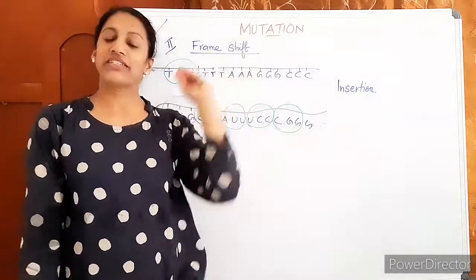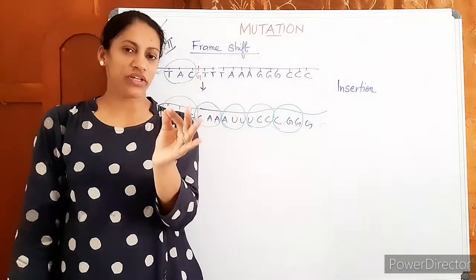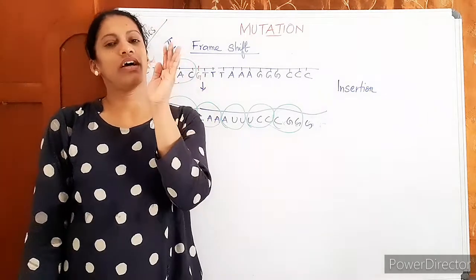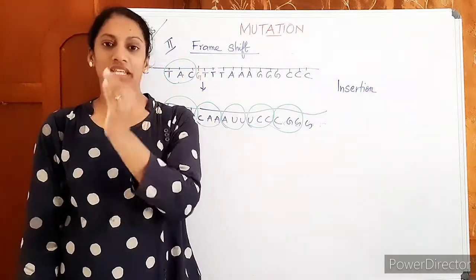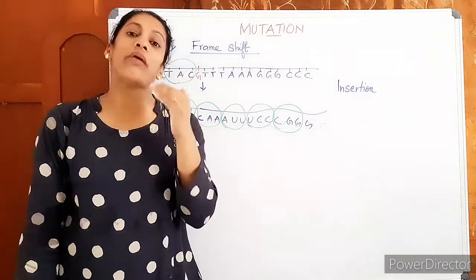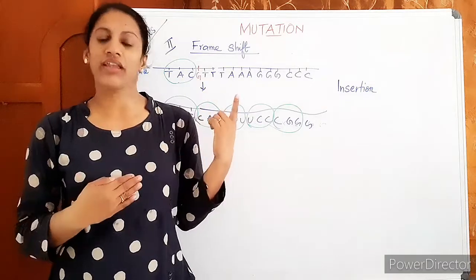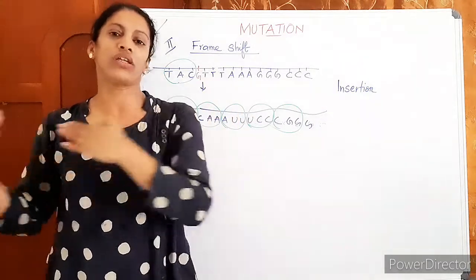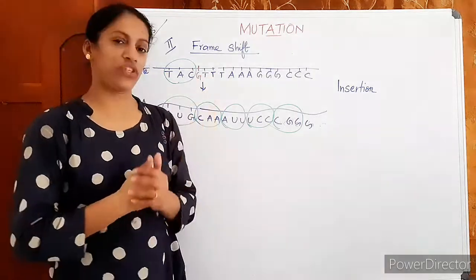So, for an insertion and deletion, from the point of insertion and from the point of deletion, every triplet on the mRNA will be getting changed, so that amino acids will be changed. This is a more serious effect than a point mutation. The frame is shifted either to the right or to the left. Okay, so this is what is frame shift mutation.